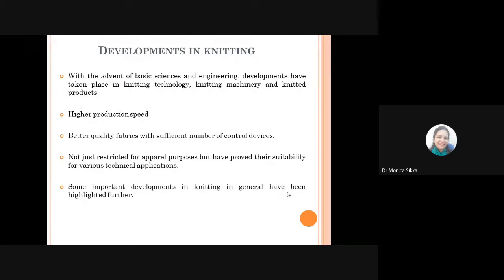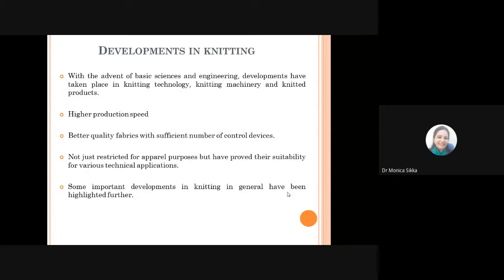So coming to the main area where we have to concentrate today, it is regarding the different types of developments that have taken place in knitting processes, the machines and the products that are knitted. Since every day there are developments taking place in basic science and engineering, the same concept is applicable in knitting too. The main focus while doing any kind of modification or development in any area is always going for low production cost and higher speeds.